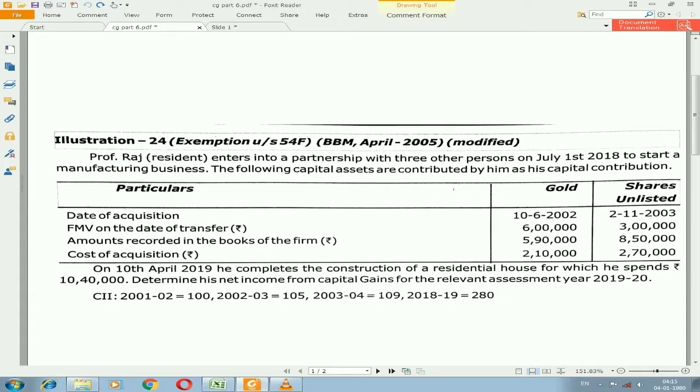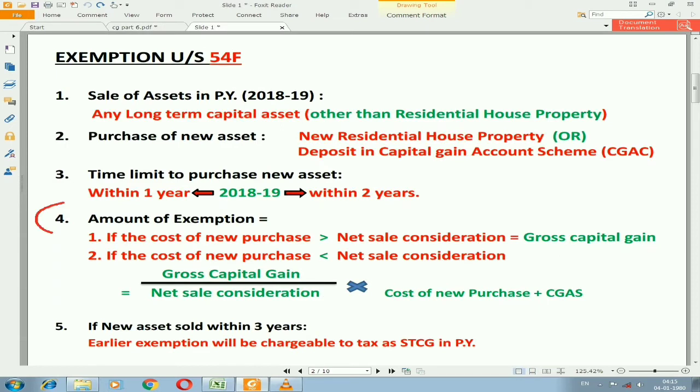First, let us see how exemption needs to be given. The amount of exemption can be given in either of two ways, only one can be applied, because both cannot be applied. First we need to check the cost of new purchase, that is whatever construction they have done, and compare that cost with the net sale consideration we got.